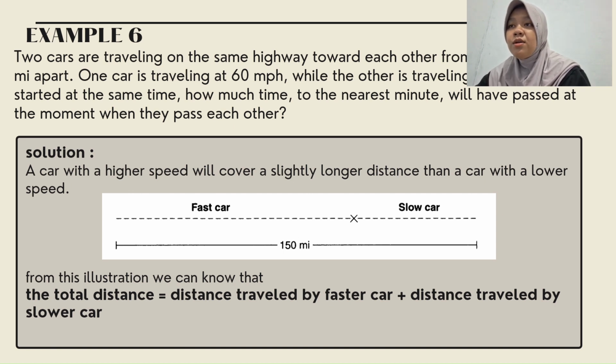A car with a higher speed will cover a slightly longer distance than a car with a lower speed. Okay, this is the illustration. This is the fast car and the slow car. From this illustration, we can see that the total distance is the distance traveled by the faster car plus the distance traveled by the slower car.